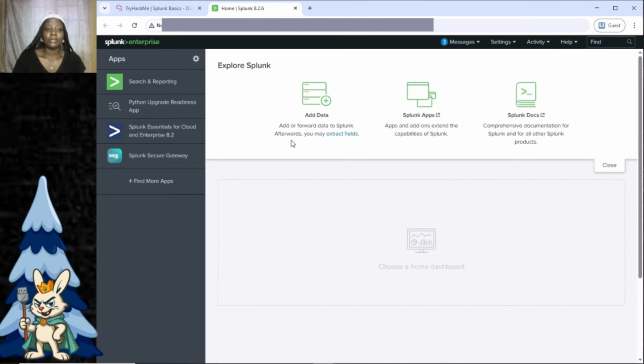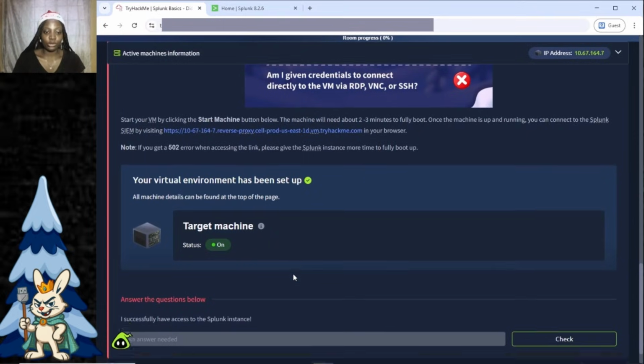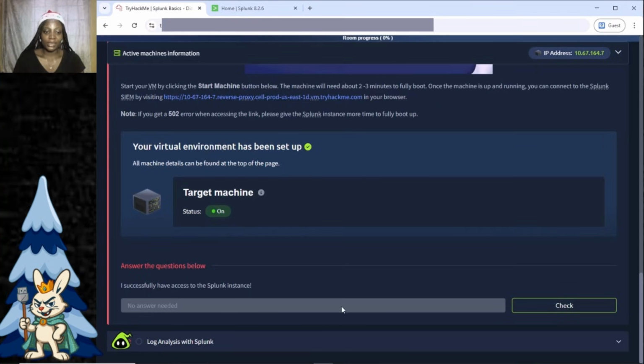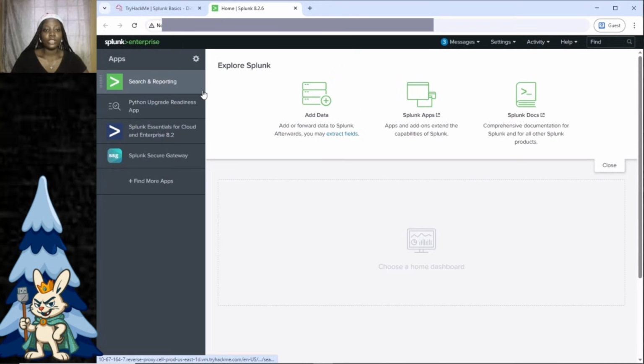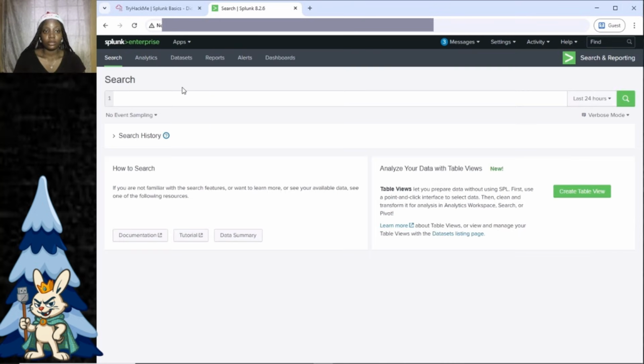Right. Now we're on Splunk, and so we're going to go back, and the first thing we are going to do is check this. It says I successfully have access to the Splunk instance. So now that we do, check it. So let's go back to Splunk. The first thing we're going to do is click Search and Reporting. And after that, you find yourself here.